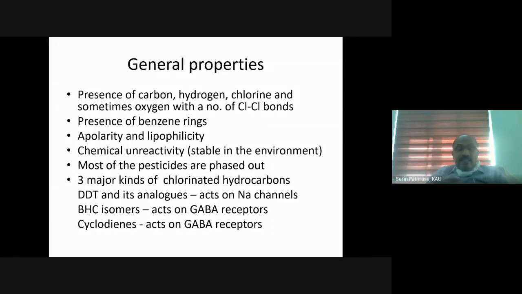So what is the significance of the lipophilicity of organochlorines? If you use any organochlorine pesticide, it immediately gets deposited in the fat bodies of the organism. Every living organism has a fat body, and organochlorines have high affinity towards lipids and fat, so it gets accumulated in the fat body.